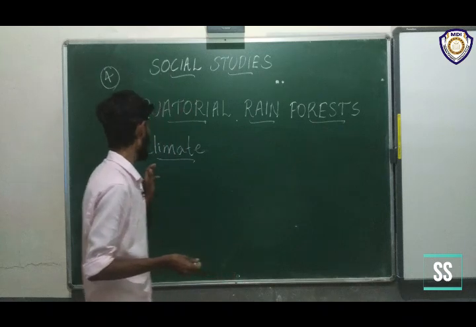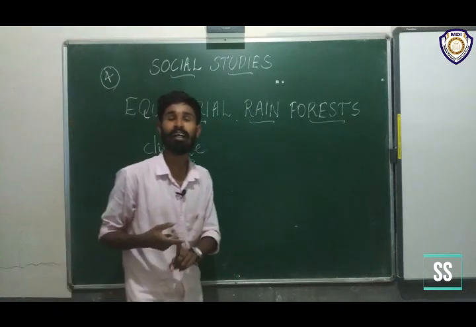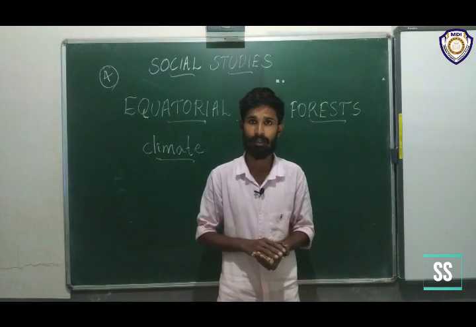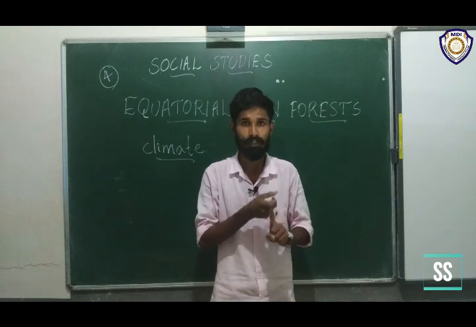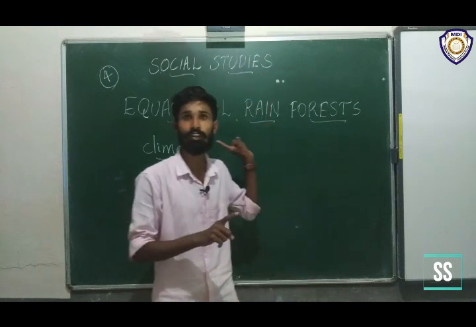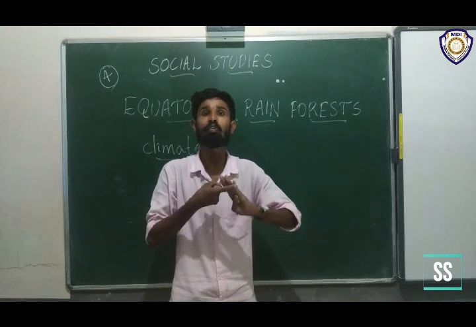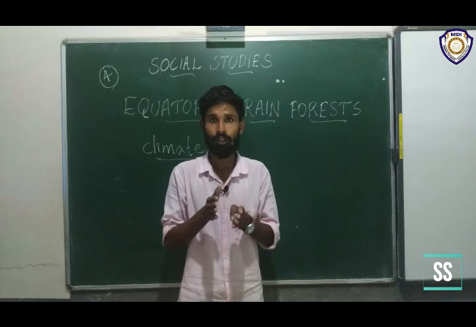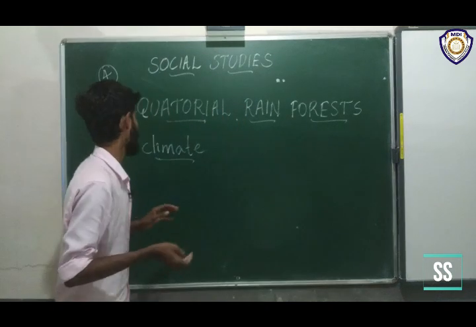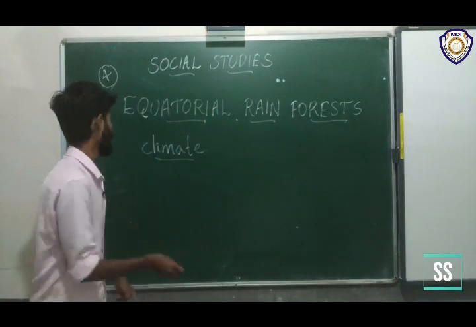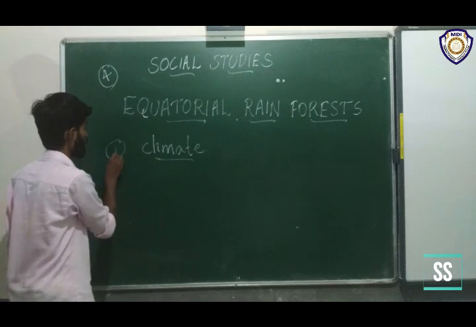Okay, next we had discussed the 4 types of forest. First one, evergreen forest or equatorial rainforest. Second one, coniferous forest. Third one, deciduous forest. And fourth one is mixed forest. Okay, all of you learn it by heart. And next, the first subtopic, it's climate.